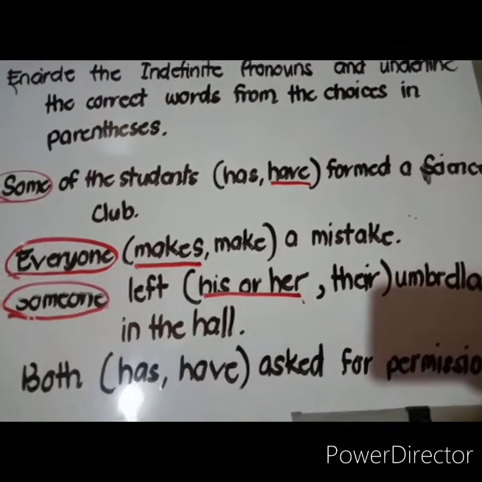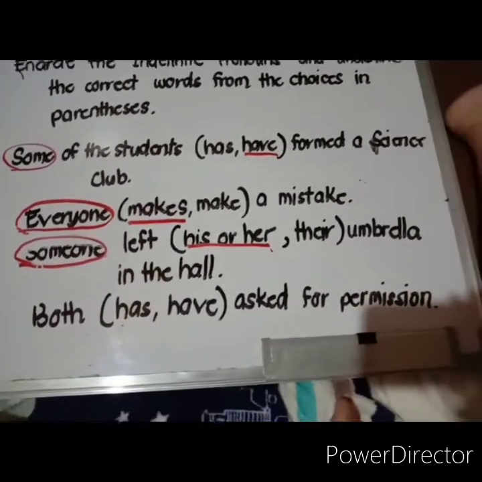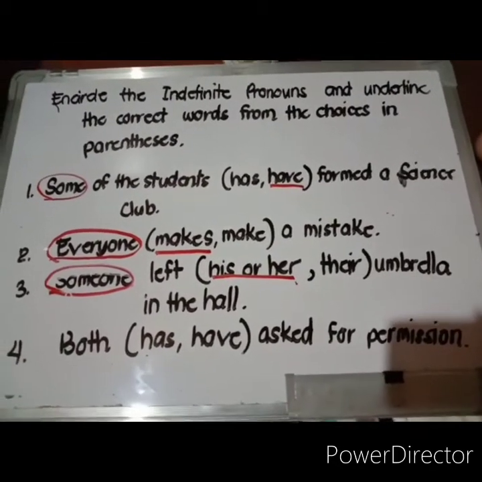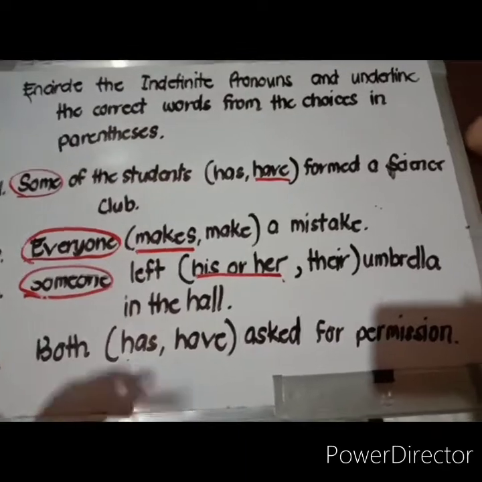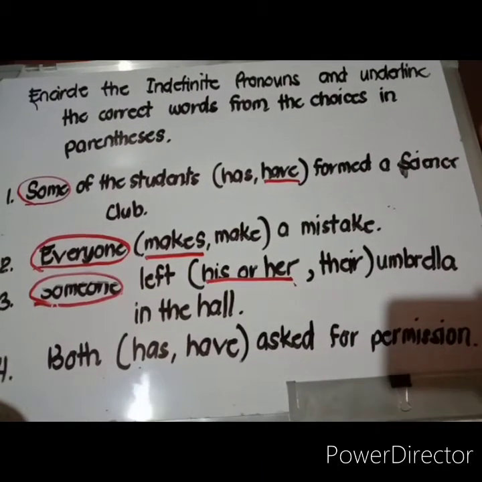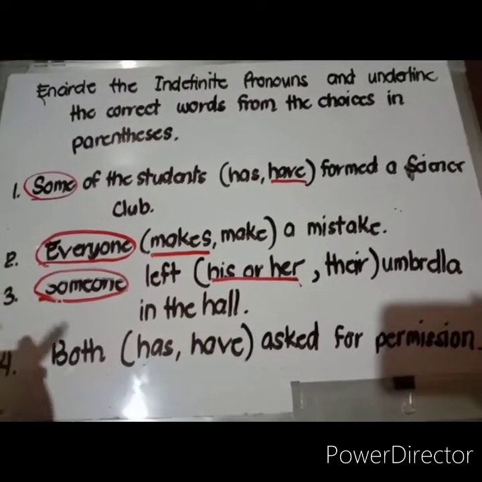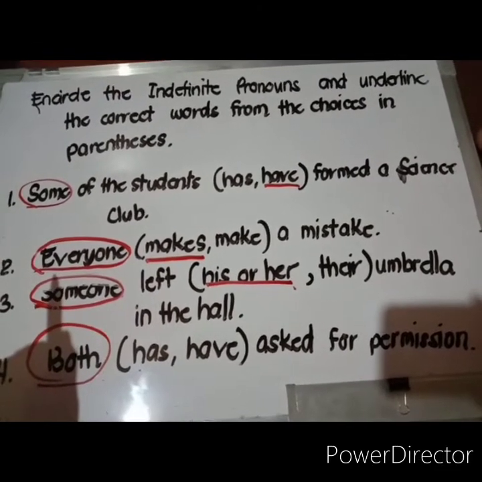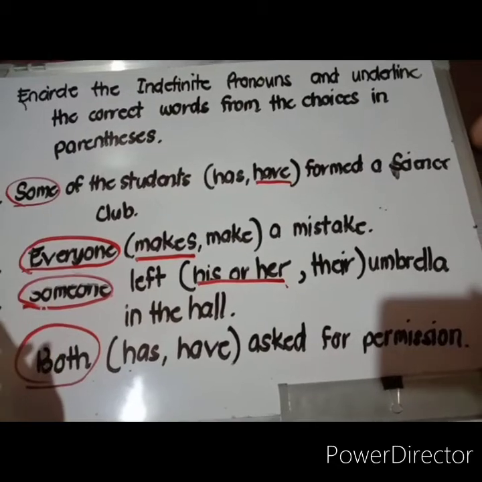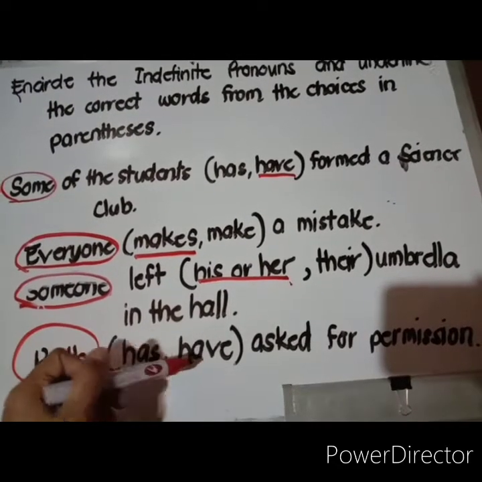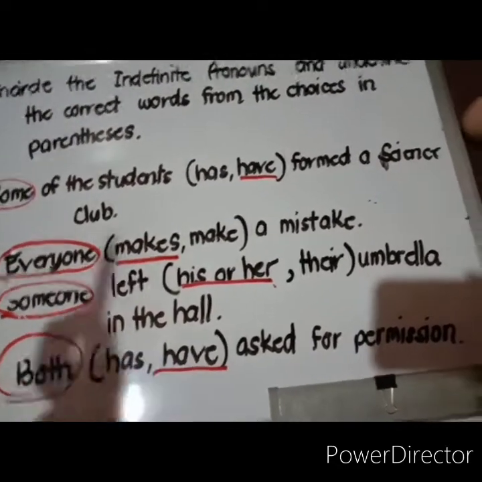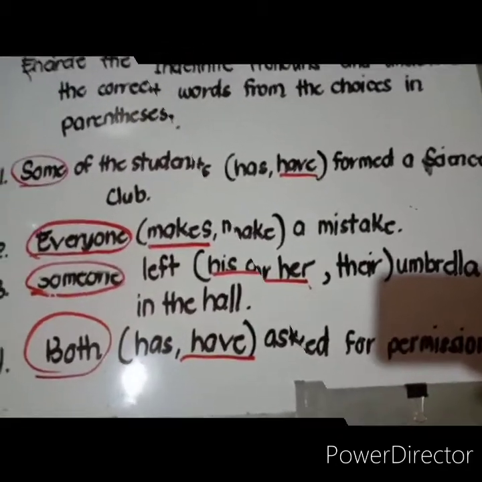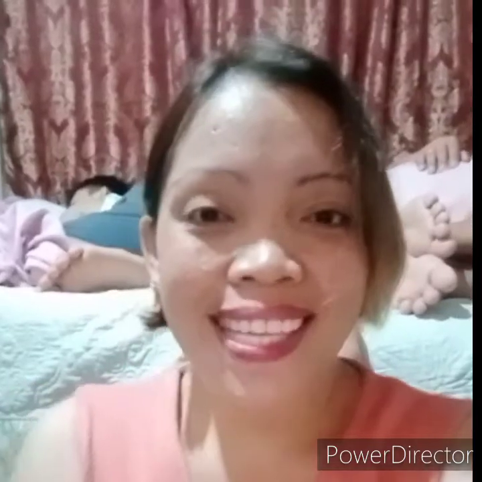And then, okay, let's move to number 4. Both have asked for permission. If you are to say both, that is always plural, right? That's our indefinite pronoun. Then it needs a plural verb. That's right. So, we got perfect. Okay, well then, I guess that's all.